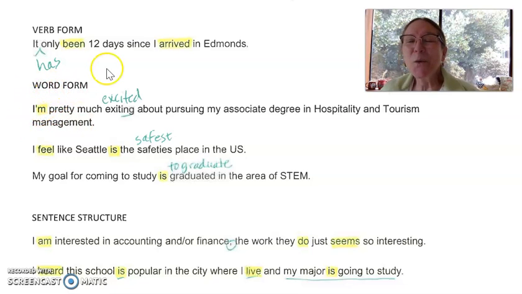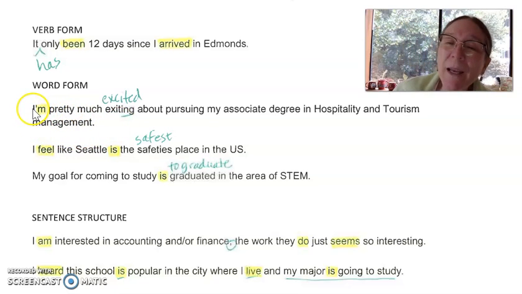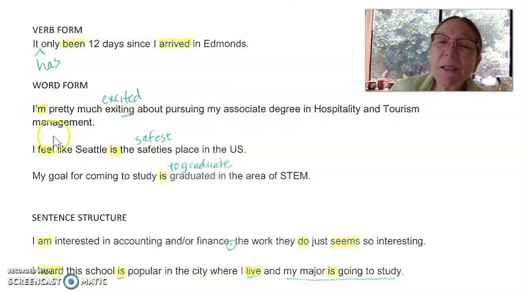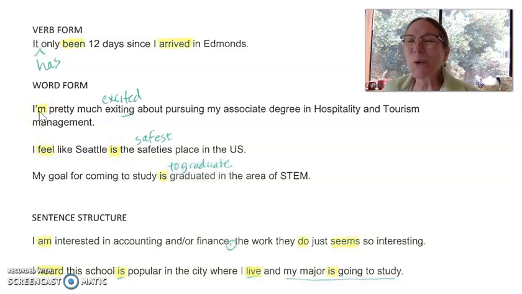Alrighty, word form errors here. This is our chapter 5 focus, so let's look at these. Alrighty, when we're looking at the verb for this first one, all these words here, the only verb is this little M here, and that stands for am, right? I am or I'm. Pretty much excited about pursuing my associate degree in hospitality and tourism management.